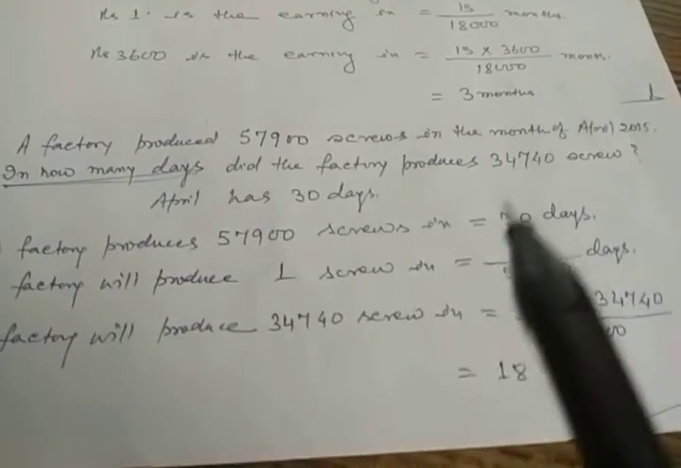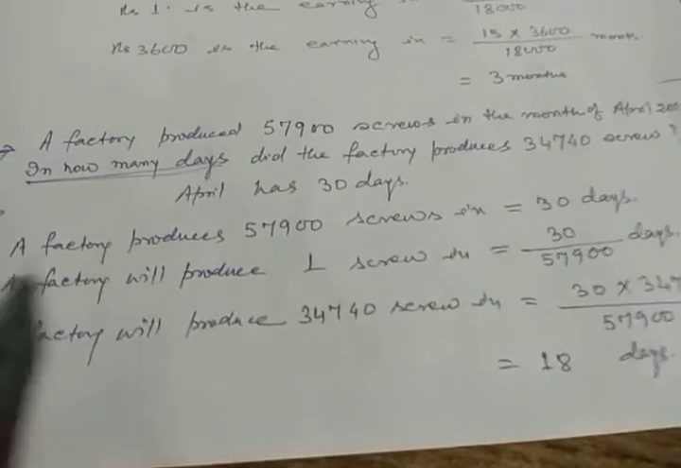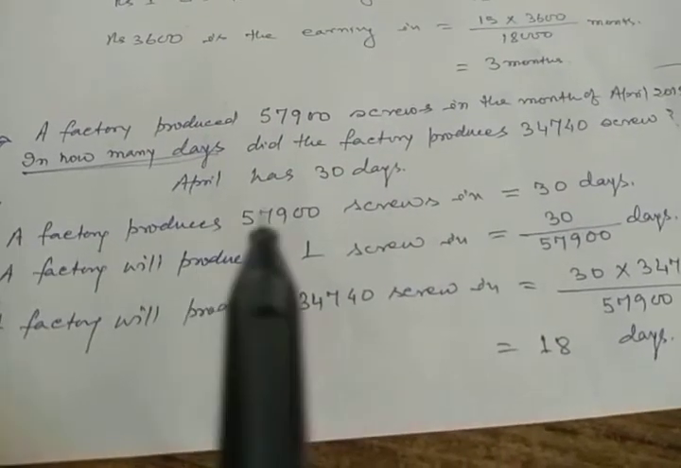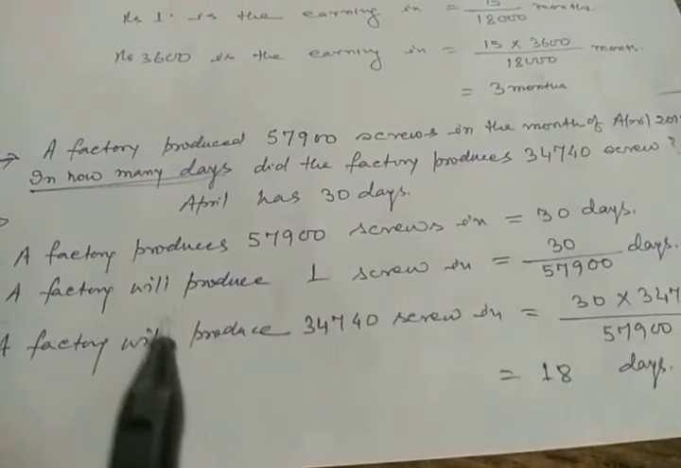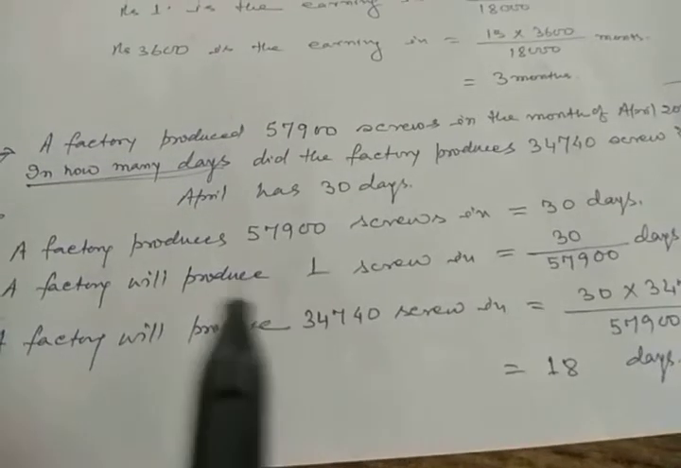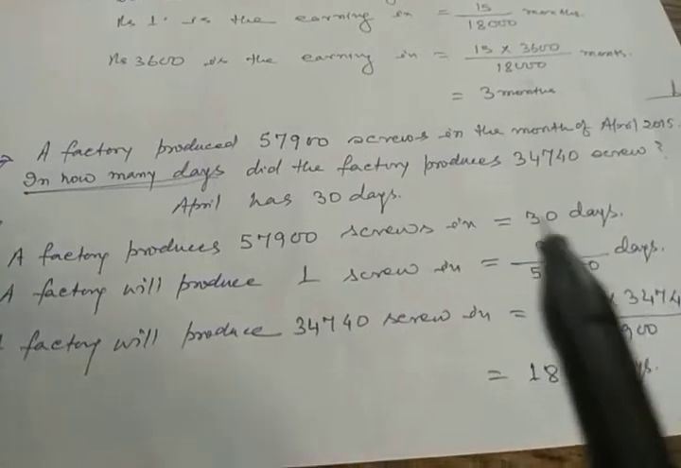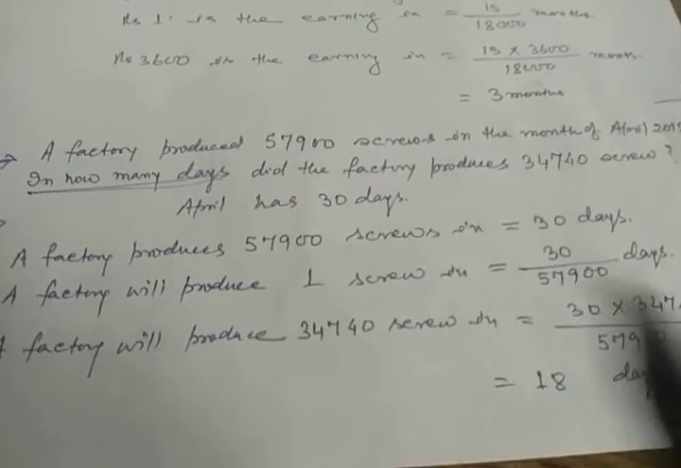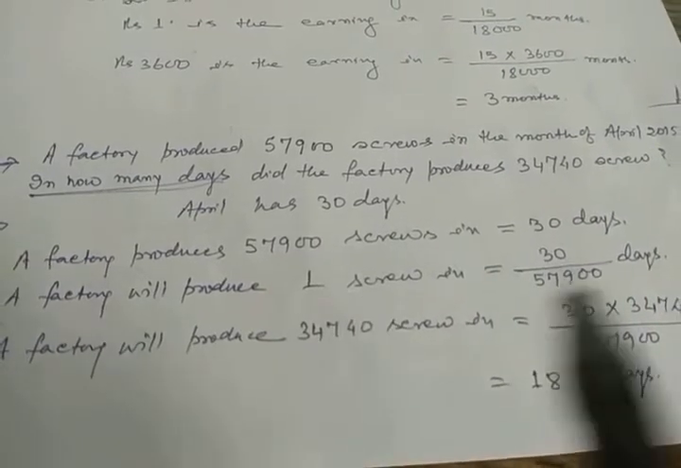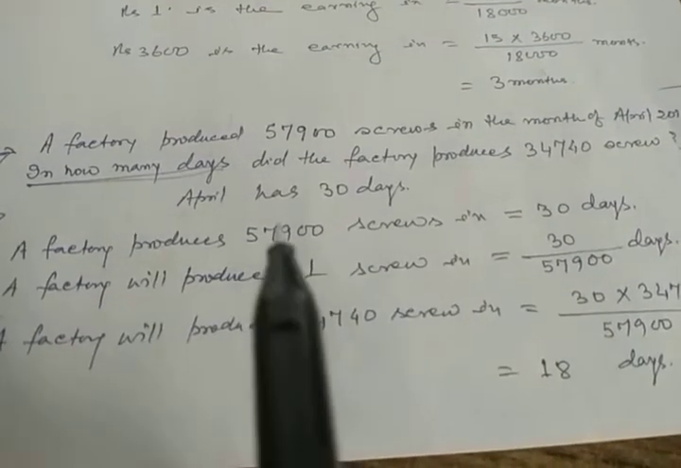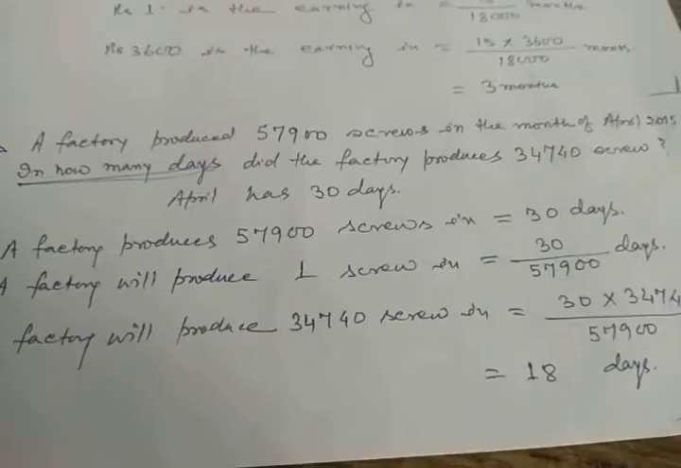So just see, I have written the number of days on the right hand side. Is it clear? And try to write here: a factory produces this screw in 30 days. So a factory will produce one screw in 30 by this number. And I think for one screw it will take less time, so it will be divided. So 30 by 57,900 days.